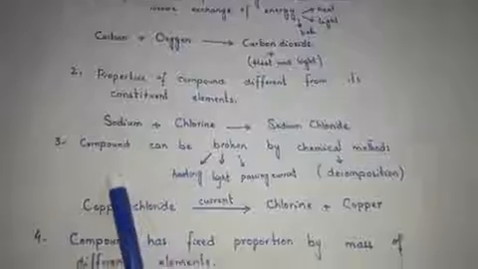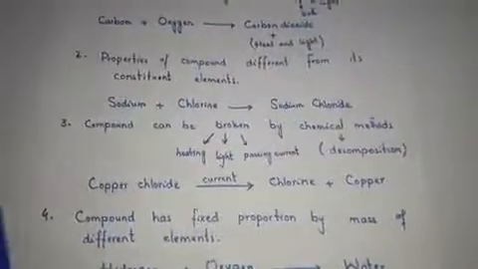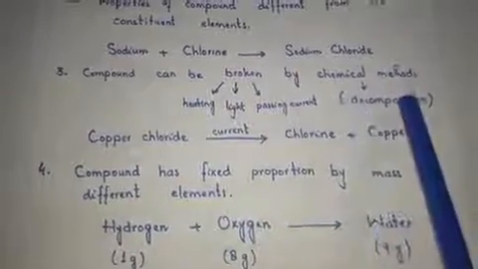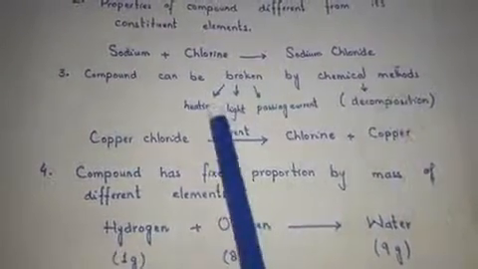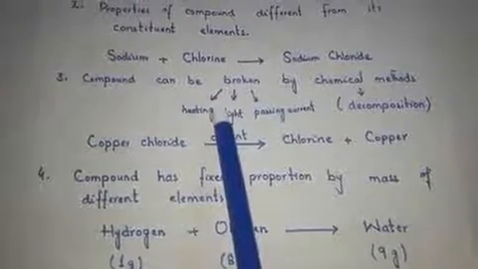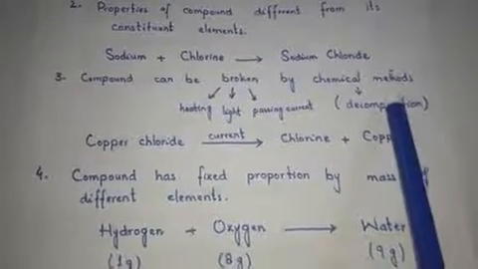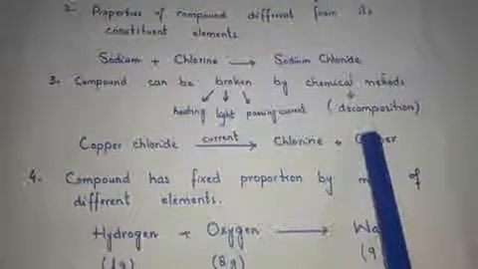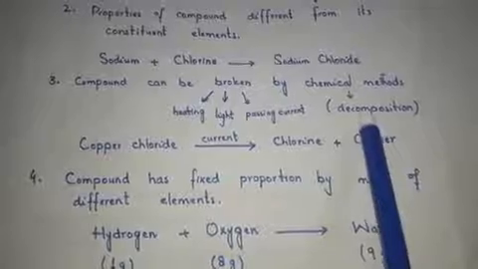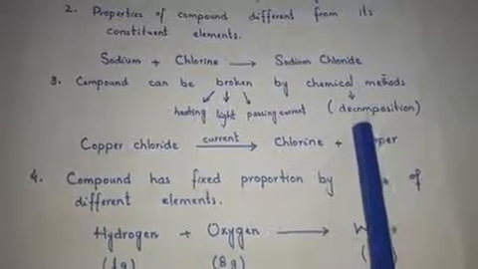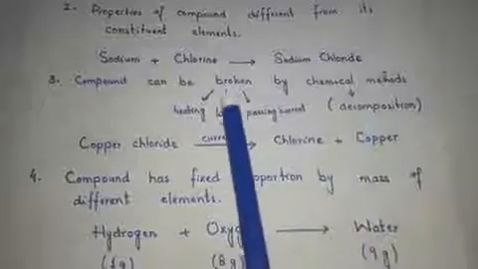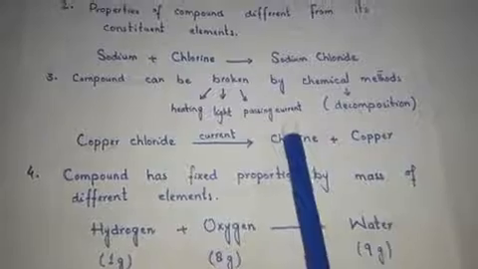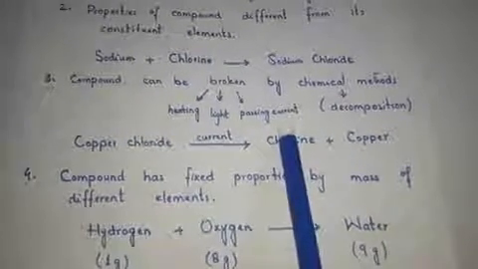The third property is that a compound can be broken by chemical methods. A compound can only be broken down into simpler substances by chemical methods, such as the chemical method called decomposition. That means breaking down of compounds, and this breaking may be due to heating, lighting, or passing an electric current.